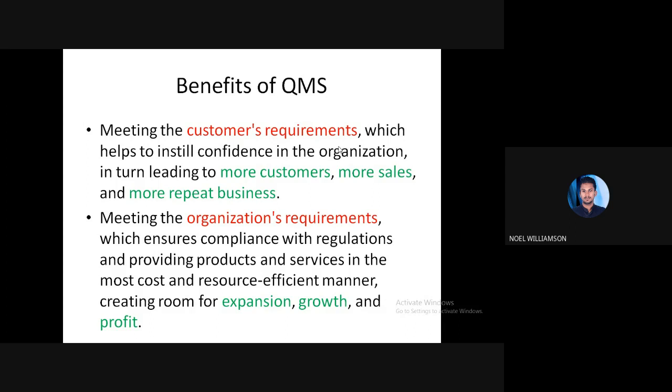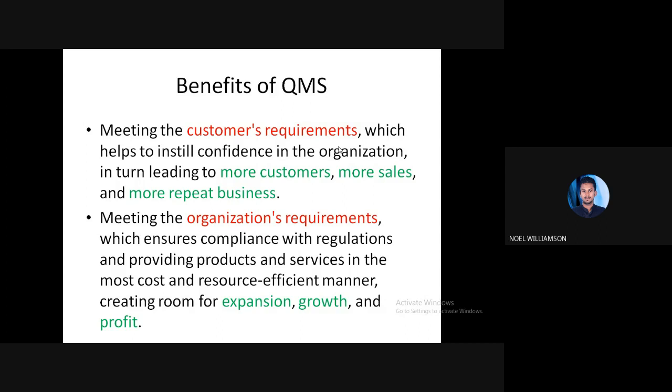Through a good quality management system, once the organizational requirements are satisfied, that ensures compliance with the regulations.